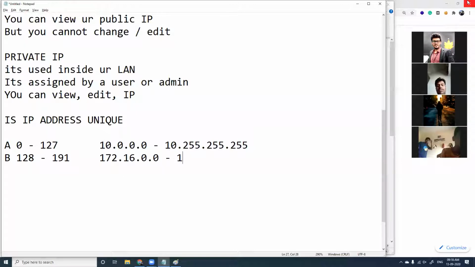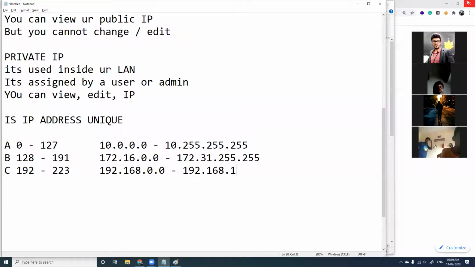172.16.0.0 to 172.31.255.255. Class C, 192 to 223, and the range is from 192.168.0.0, and it goes till 192.168.255.255. Now you might ask me, where do we apply all these ranges? Where do we use all these ranges?